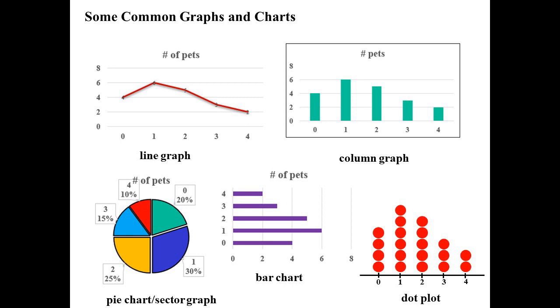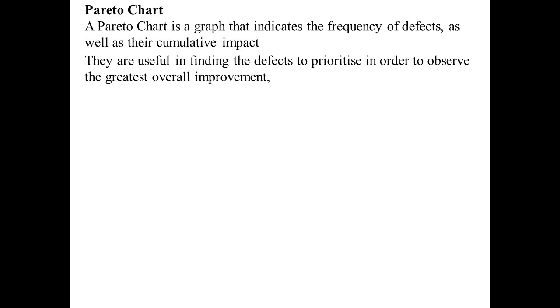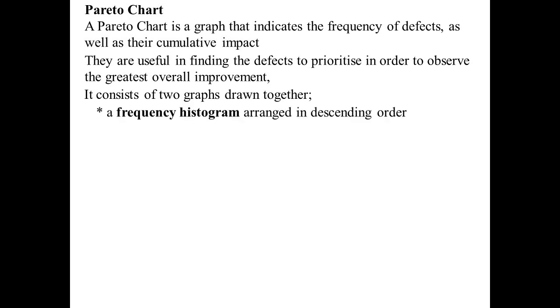Dot plots, where each dot represents one piece of data, and the dots then look very much like the column graph. Now, a Pareto chart. A Pareto chart's a very special type. It's used to indicate the frequency of defects, so businesses use them. It's a way of working out where to best focus their efforts to reduce the defects that might be occurring in their production of something. It basically consists of two graphs that are drawn together. You have a frequency histogram, and that histogram is arranged in descending order, and a cumulative frequency polygon.